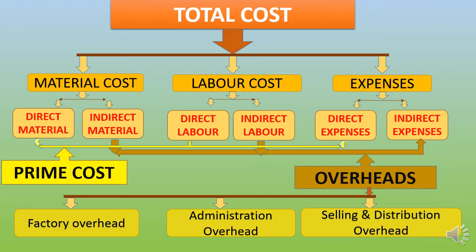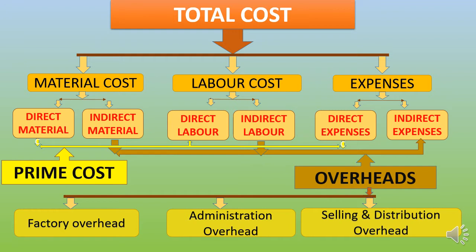My dear students, as you know already, this material cost, labor cost and expenses and up to prime cost and overheads. Let us know this factory overheads and administration overheads and selling and distribution overheads. The factory overheads is also known as production overhead or works overhead or manufacturing overhead. So these are those overheads which are concerned with the production function. It includes indirect materials, indirect wages and indirect expenses in producing goods or services.